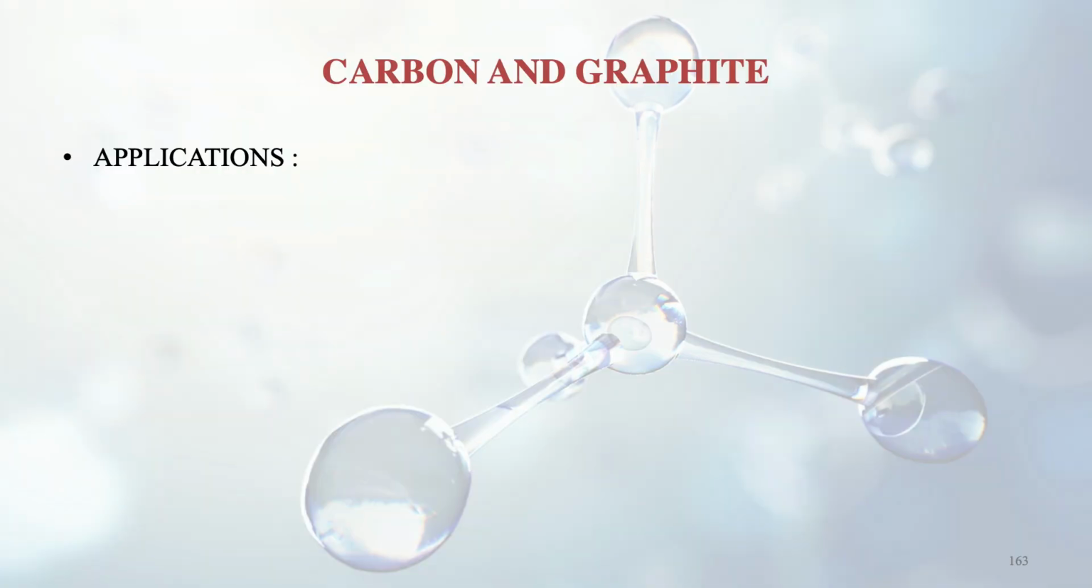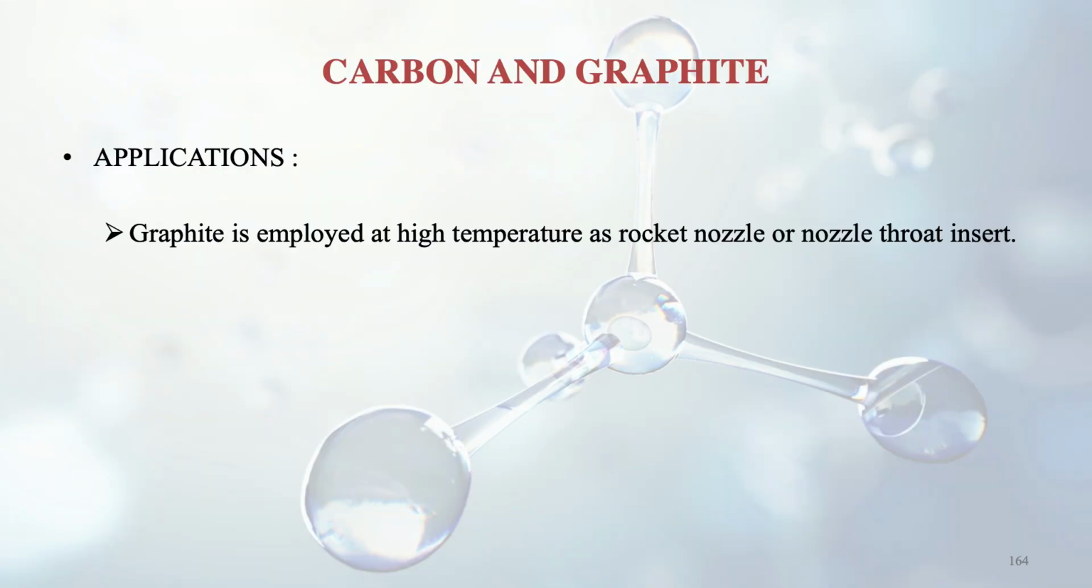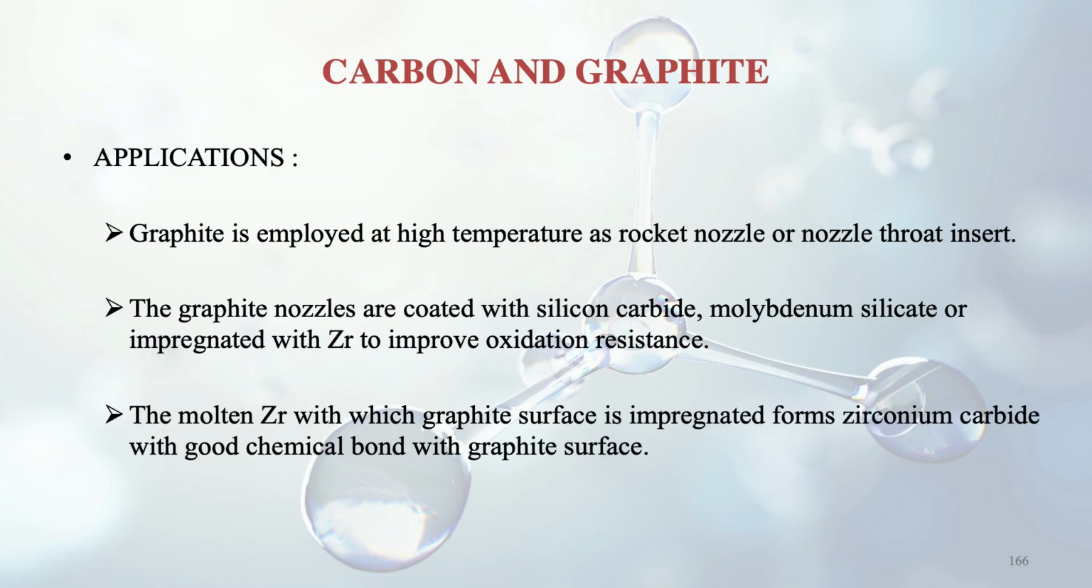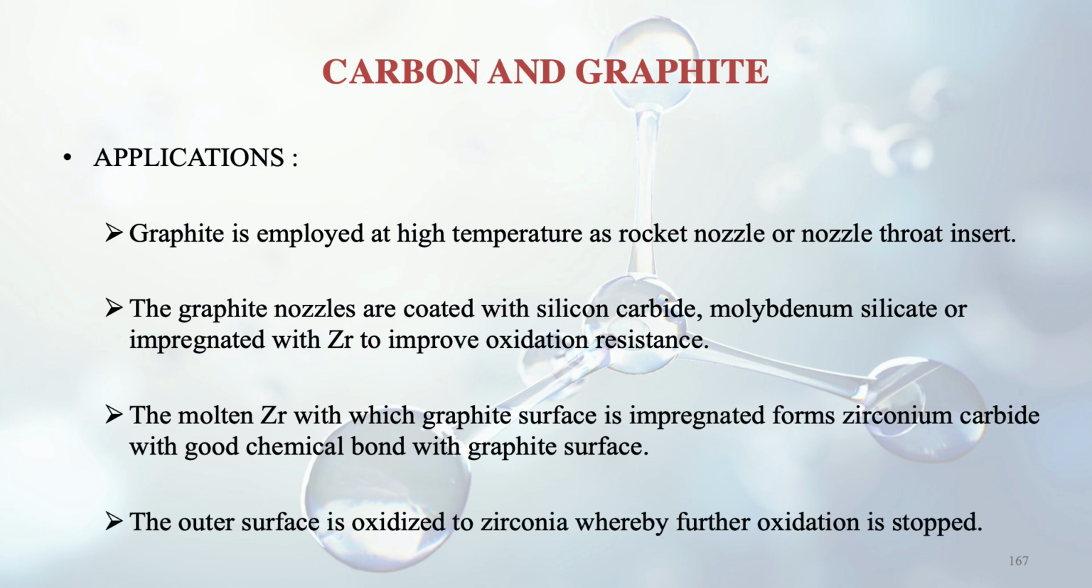And what are the applications of these? Graphite, we know, is a very common thing, and it is employed at high temperature as rocket nozzle or nozzle throat insert. The graphite nozzles are coated with silicon carbide, which we have read earlier, and molybdenum silicate, or impregnated with zirconium. Why? To improve the oxidation resistance. Molten zirconium with which the graphite surface is impregnated forms zirconium carbide, which has a good chemical bond with the graphite surface. The outer surface is oxidized to zirconia, thus it prevents further oxidation. So it protects our graphite.